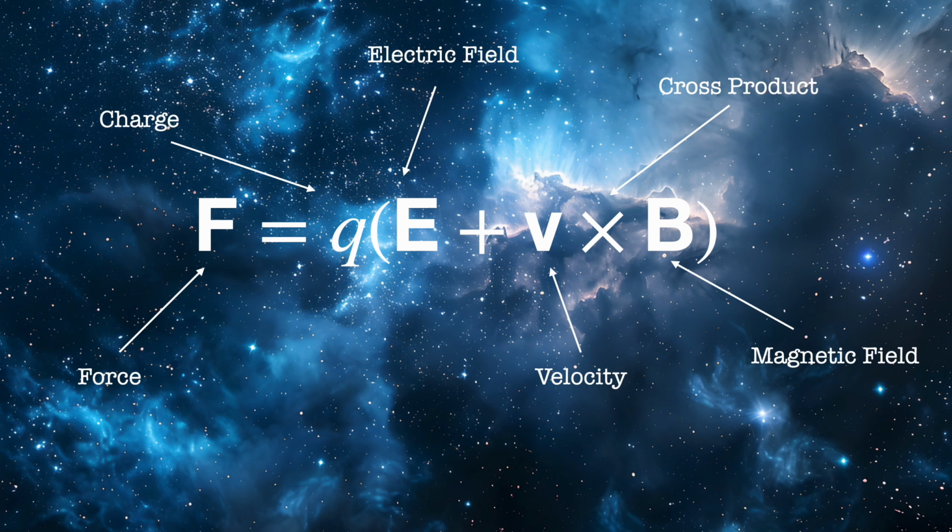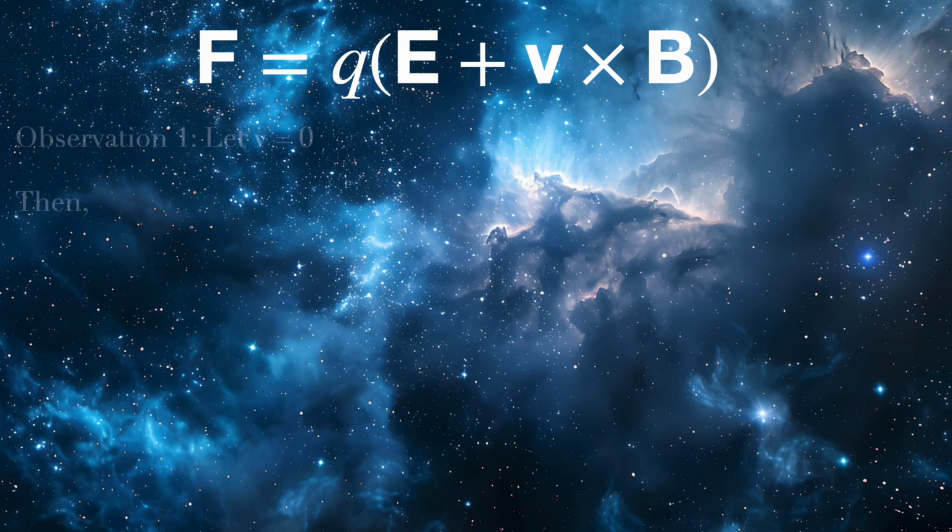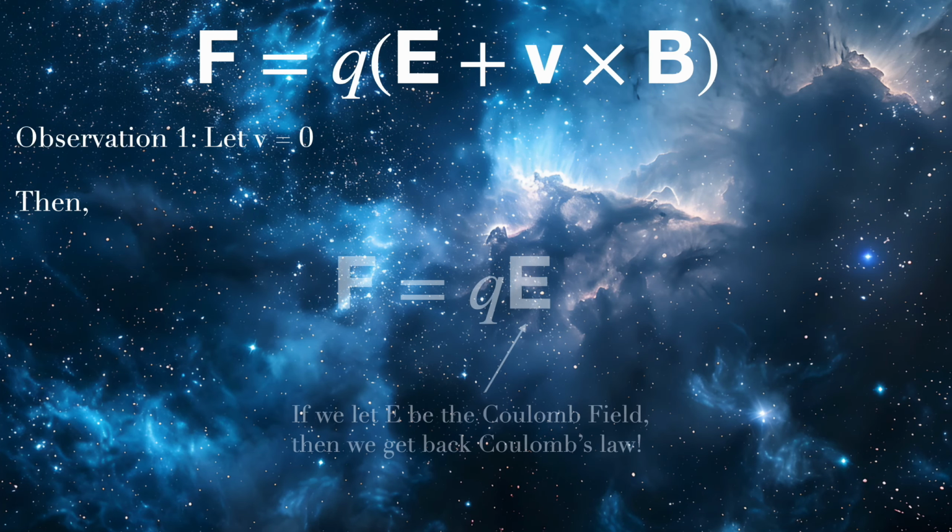Okay, now let's draw some conclusions based on some observations. So observation number 1. Let V equal 0. Then F is equivalent to Q times E. Now this is pretty simple. If we set V equal to 0, we find that F is equivalent to Q (E + 0 × B). 0 cross B is just 0. Adding that to E just gives us E, and we get F is equivalent to Q times E.